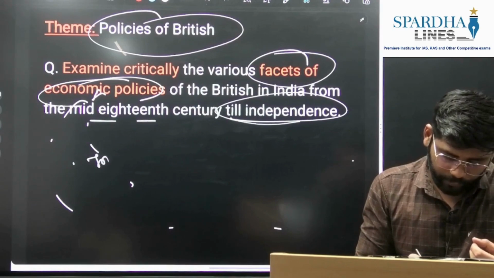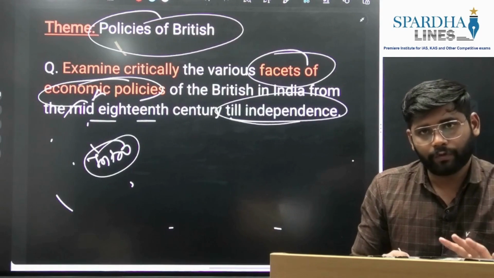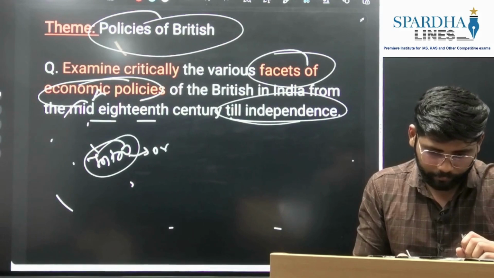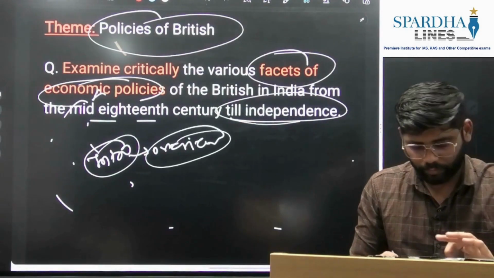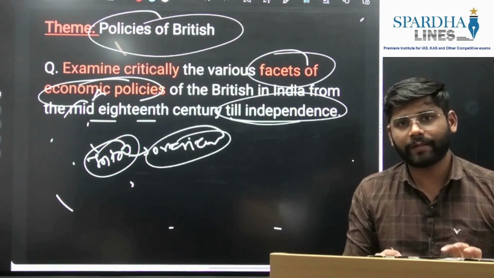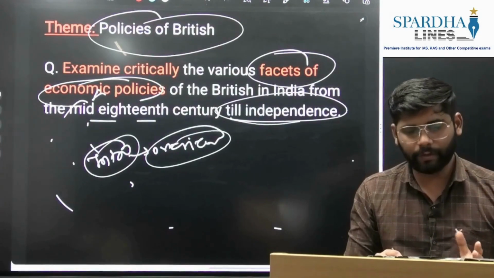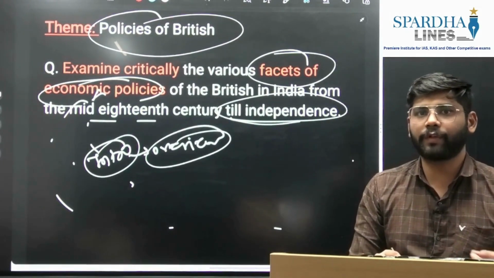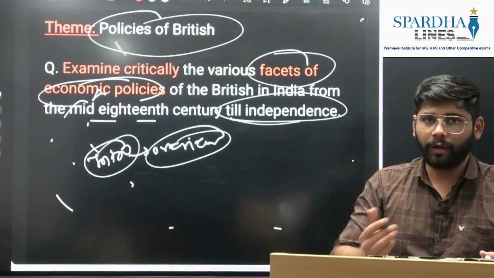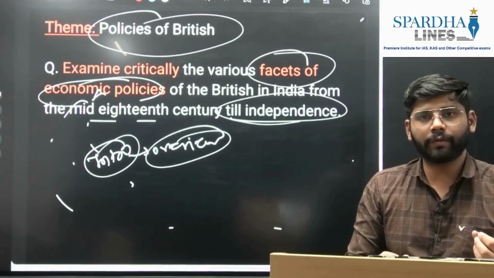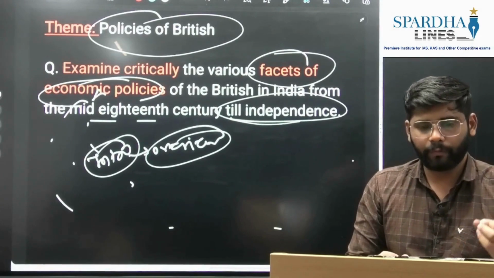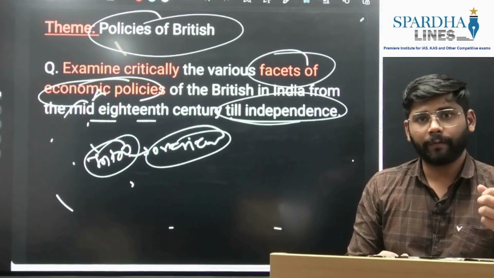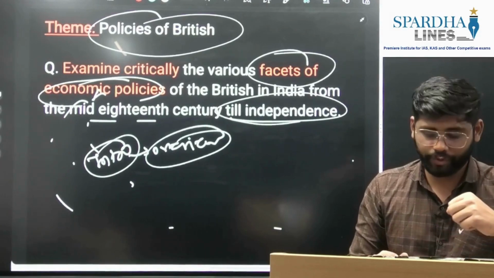Okay, so here we need to narrate the introduction. When it comes to the introduction, we'll give the overview. We'll mention the facets in the introduction itself: the British economic policies in India, covering agriculture, trade, industry, infrastructure, taxation and finance, which were introduced to transform India from a prosperous exporter to a server for their country. This way we can narrate the introduction here.